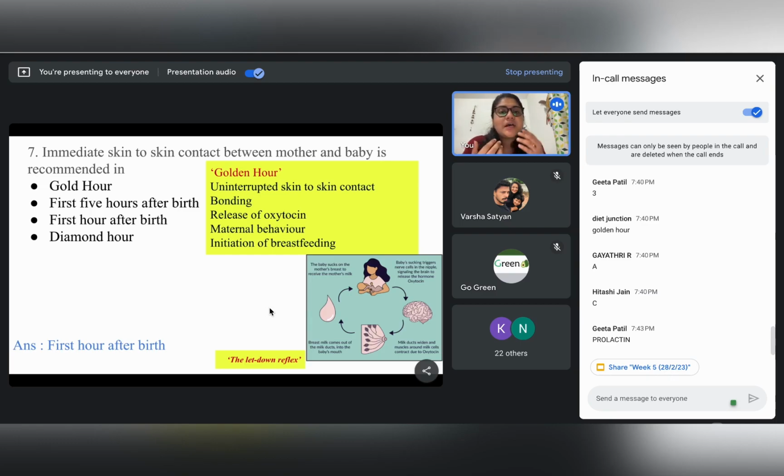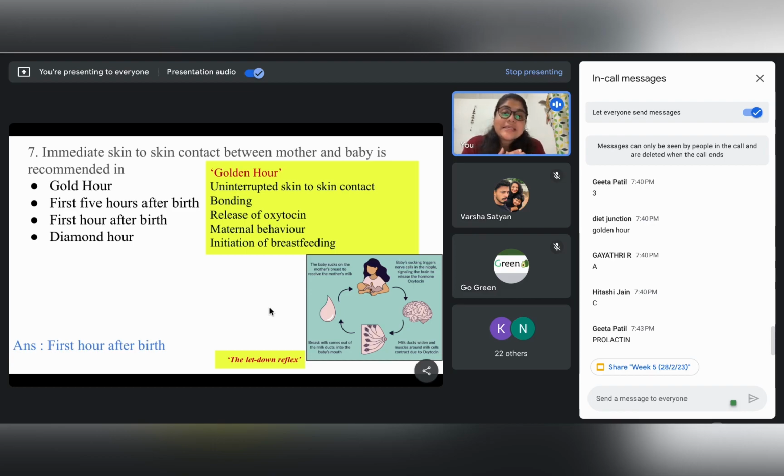So this golden hour also fosters the maternal behavior. And of course, the most important factor which needs to be remembered and informed to every mother is the initiation of breastfeeding. It is very important that the first breastfeeding is initiated within the first hour. As we can see, these major activities take place in the first hour after parturition or after delivery. So hence, this is the golden hour.